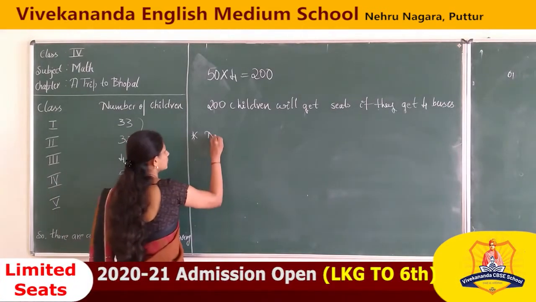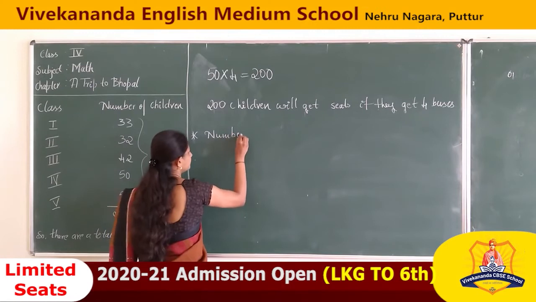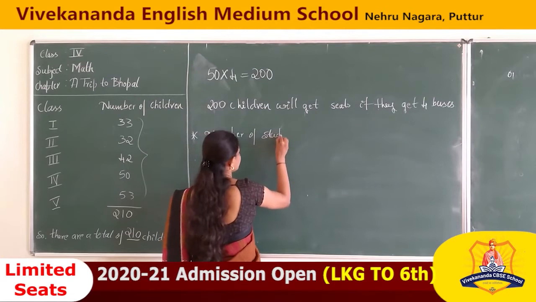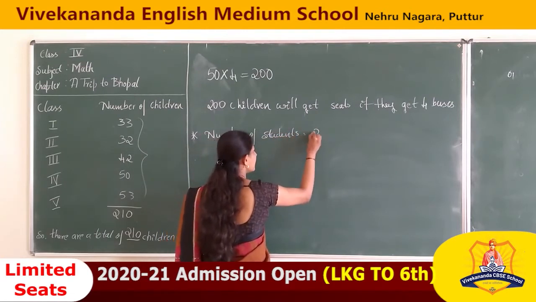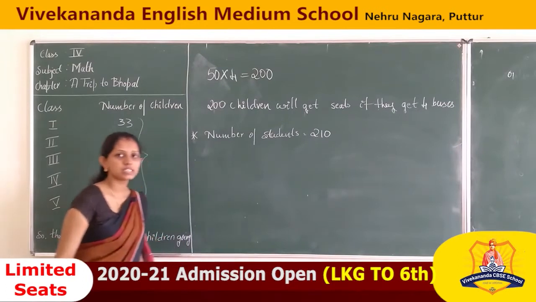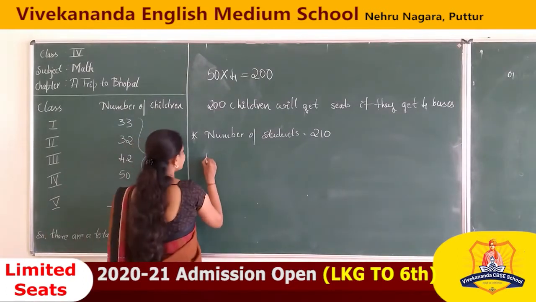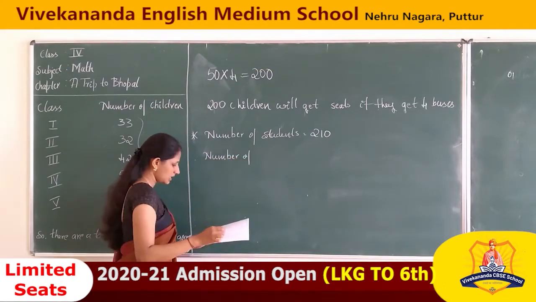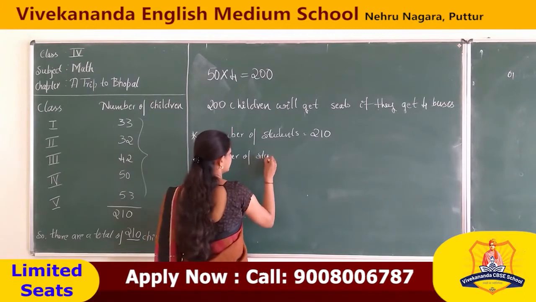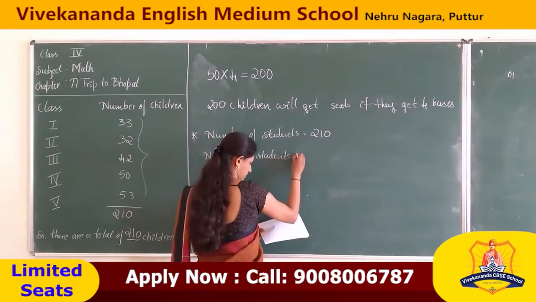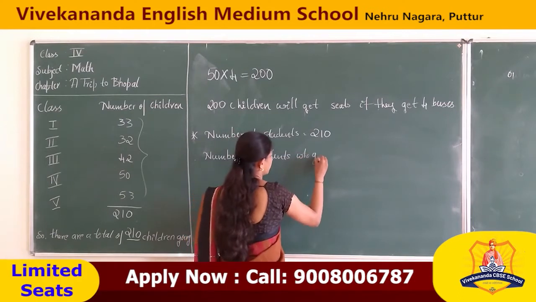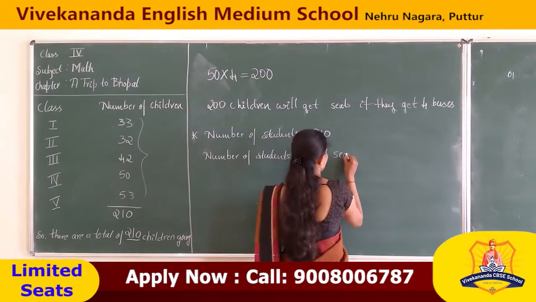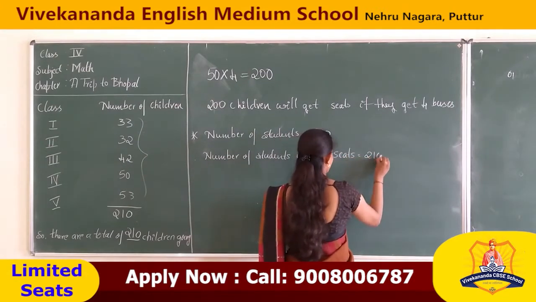So what are we going to do? The number of students willing to go on the tour trip is 210. The number of students who got a seat is 200.